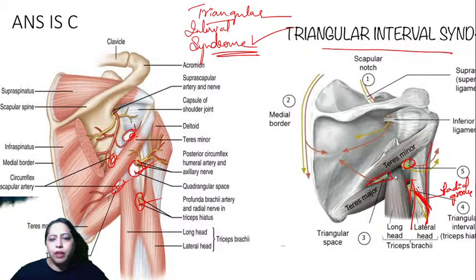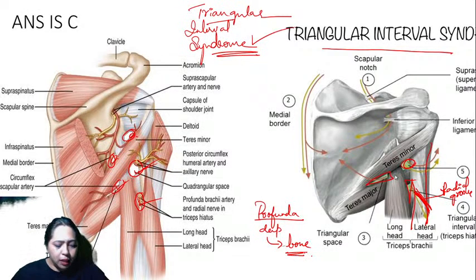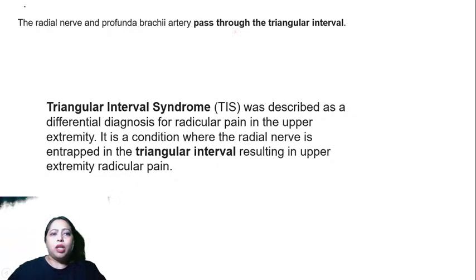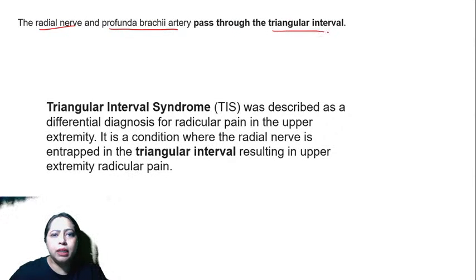Now here in the shaft, it passes through this, and the profunda is always deeper. It is deep, so it also supplies the humerus bone. So you must remember this can get damaged along with the radial nerve. And the syndrome where the radial nerve is getting compressed is known as triangular interval syndrome. Please note this: the radial nerve and profunda brachii pass through the triangular interval, that is the lower triangular space.